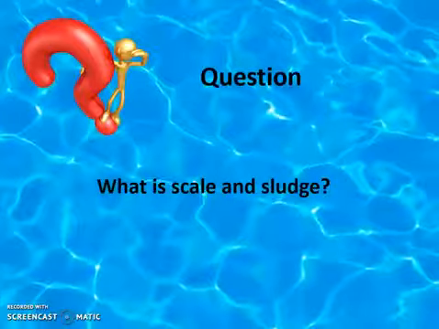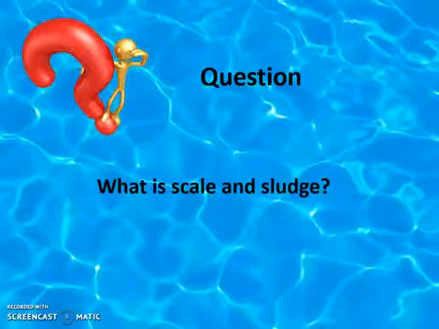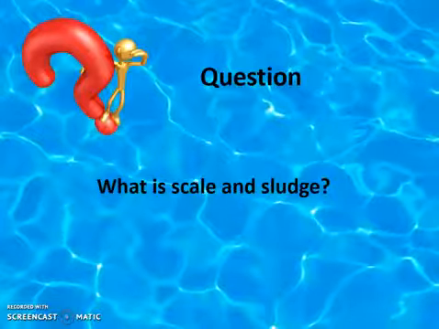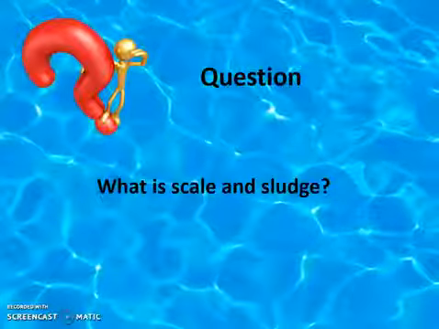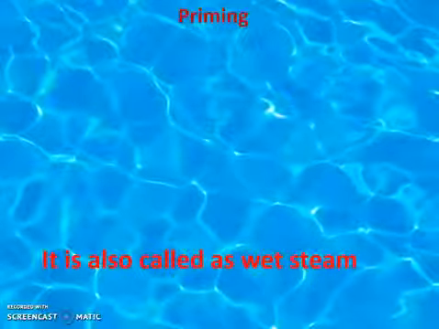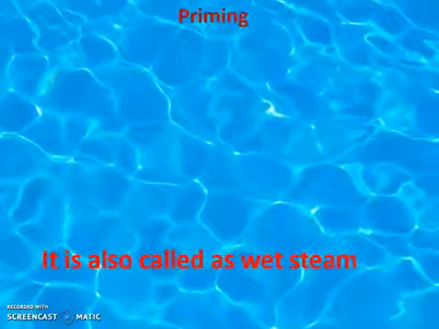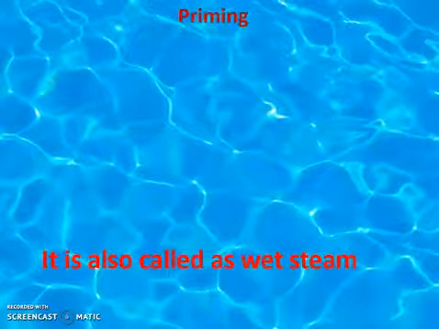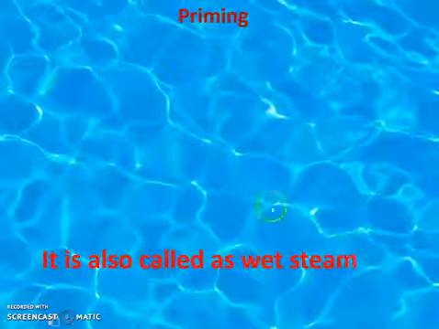So this is the question that can be asked in the examination, that is, what is scale and sludge? That we have already seen. Priming. Priming is also called wet steam. Okay, this is the meaning of priming, that it is a wet steam.